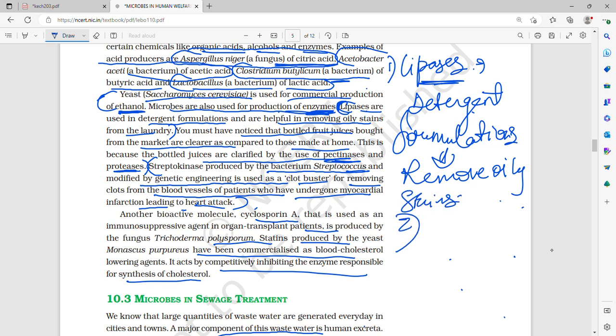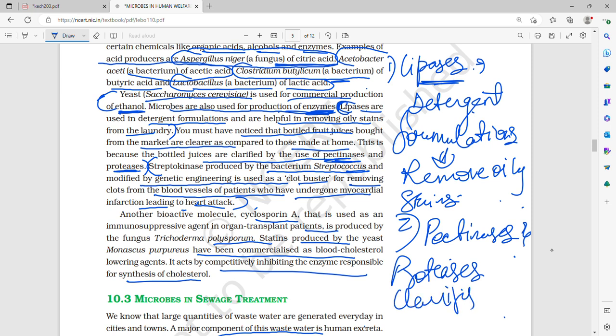Then second is pectinases and proteases. Pectinases and proteases clarify bottled juices. They clarify bottled fruit juices.